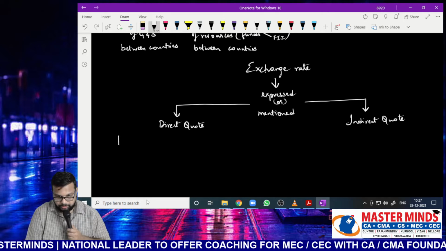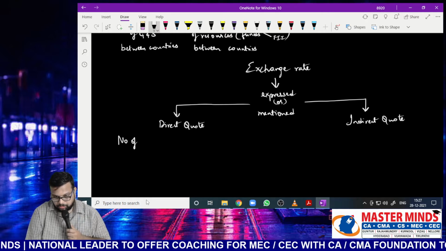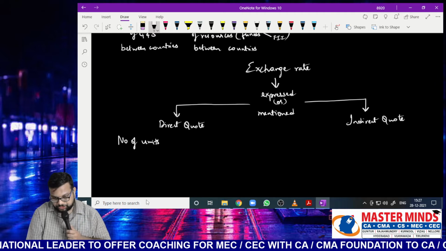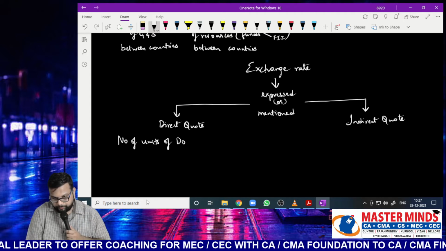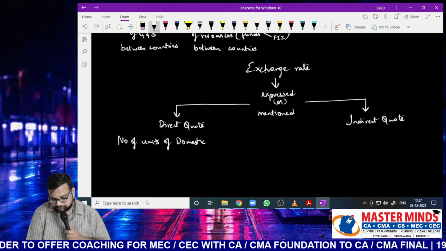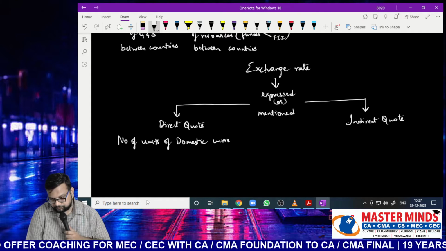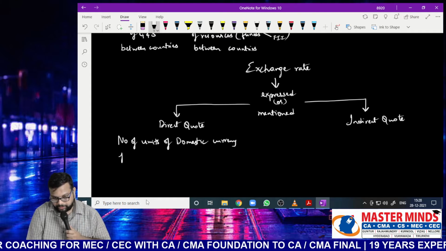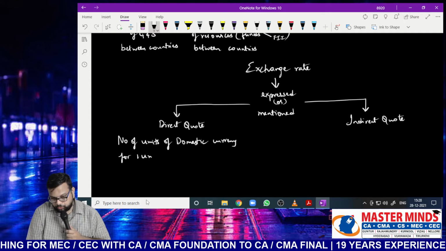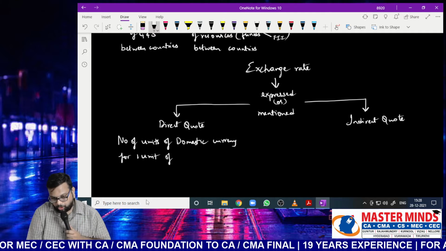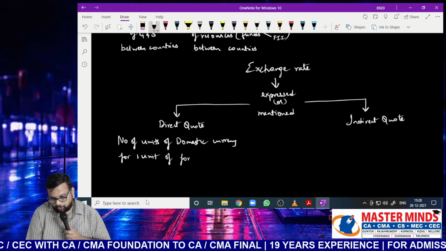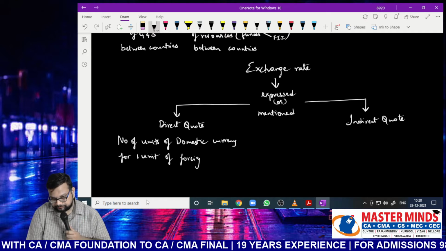So direct quote means number of units of domestic currency per 1 unit of foreign currency.